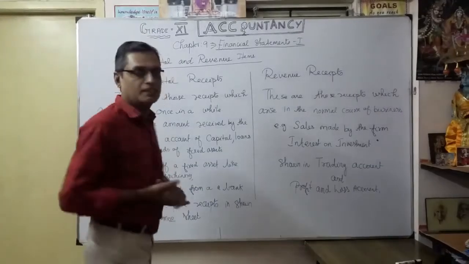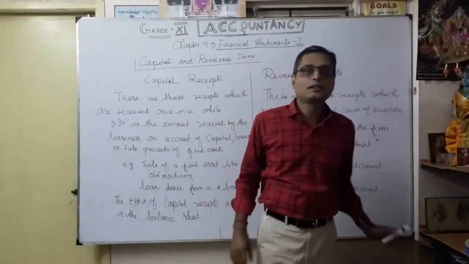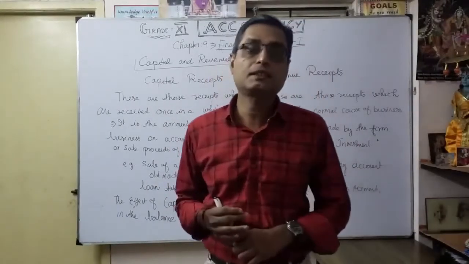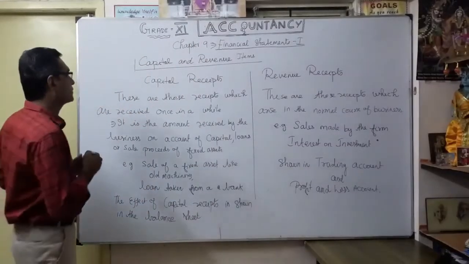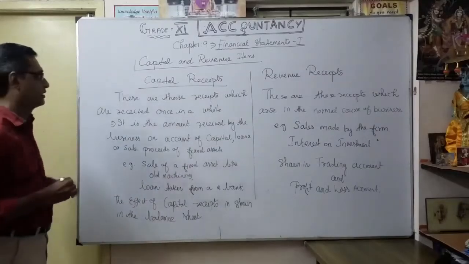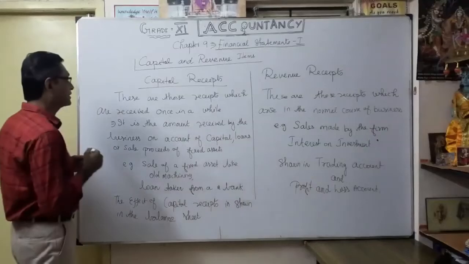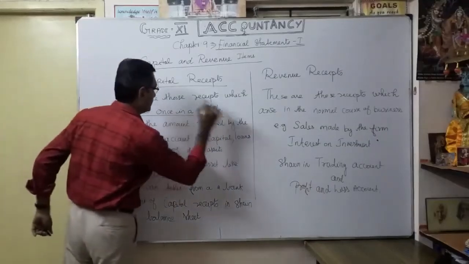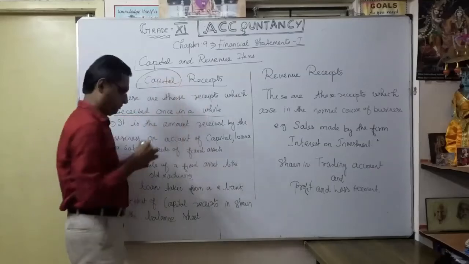So now let's see the capital and revenue receipts. After discussion of capital expenditure, revenue expenditure and deferred revenue expenditure, now the capital receipts and revenue receipts. First, what is the meaning of capital receipts? These are those receipts which are received once in a while. That's why it is called capital receipt.